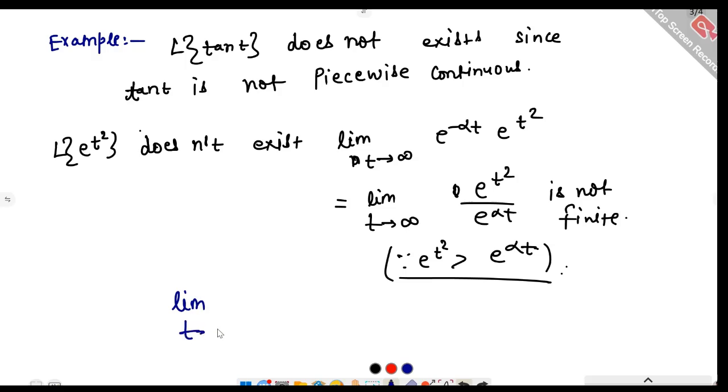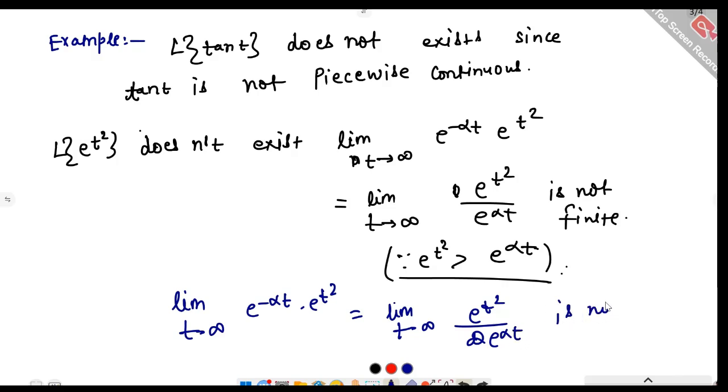this is the limit as t tends to infinity of e raised to power t square over e raised to power alpha t, which is not finite.